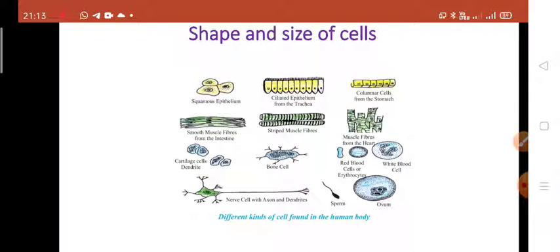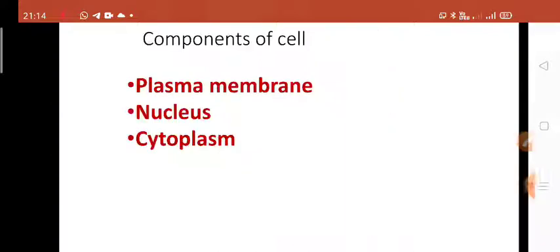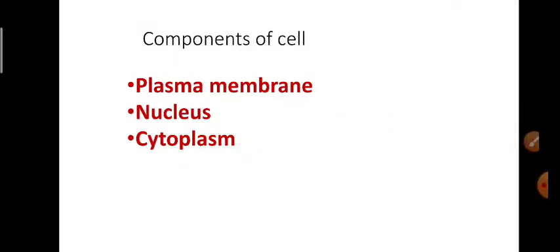The largest cell is the ostrich egg. It is 15 cm long and 30 cm wide, and weight is 1.4 kg. The longest cell is the nerve cell and the smallest cell so far known are PPLO, for example, mycoplasma.